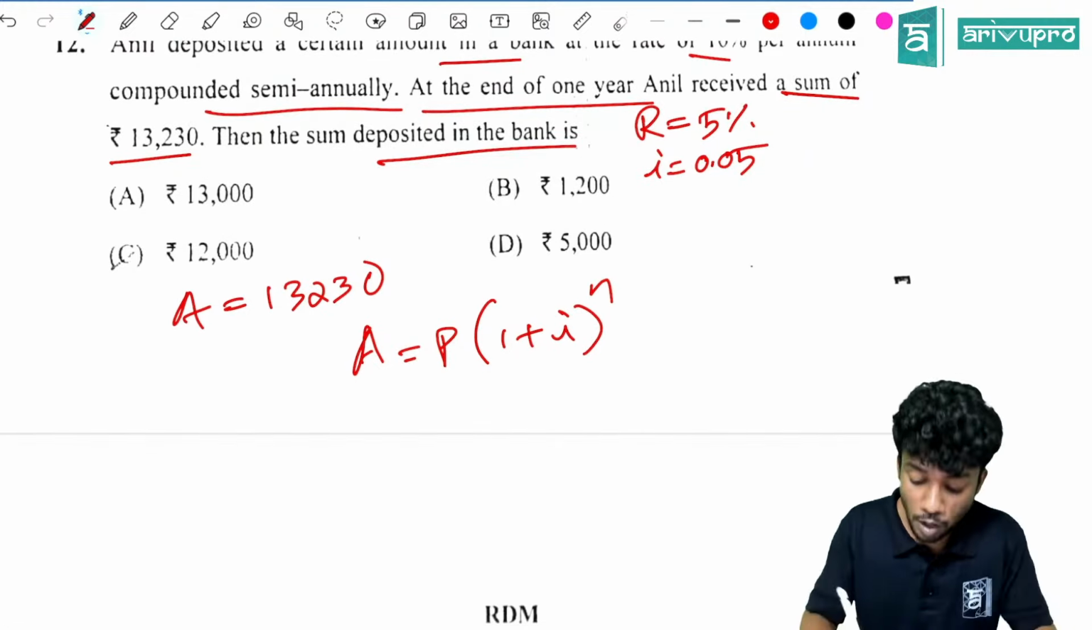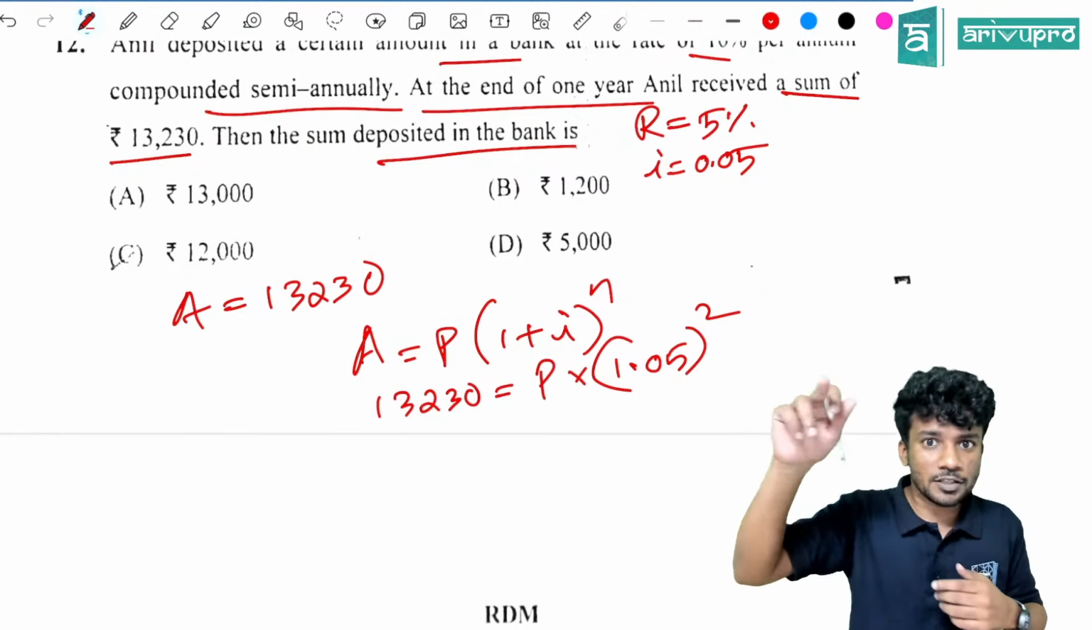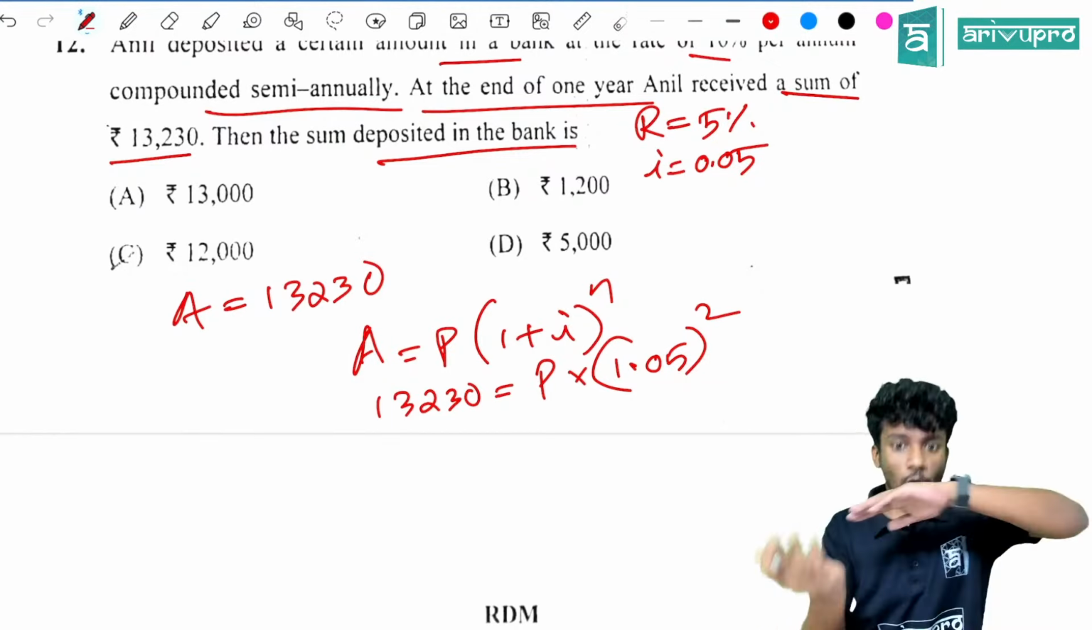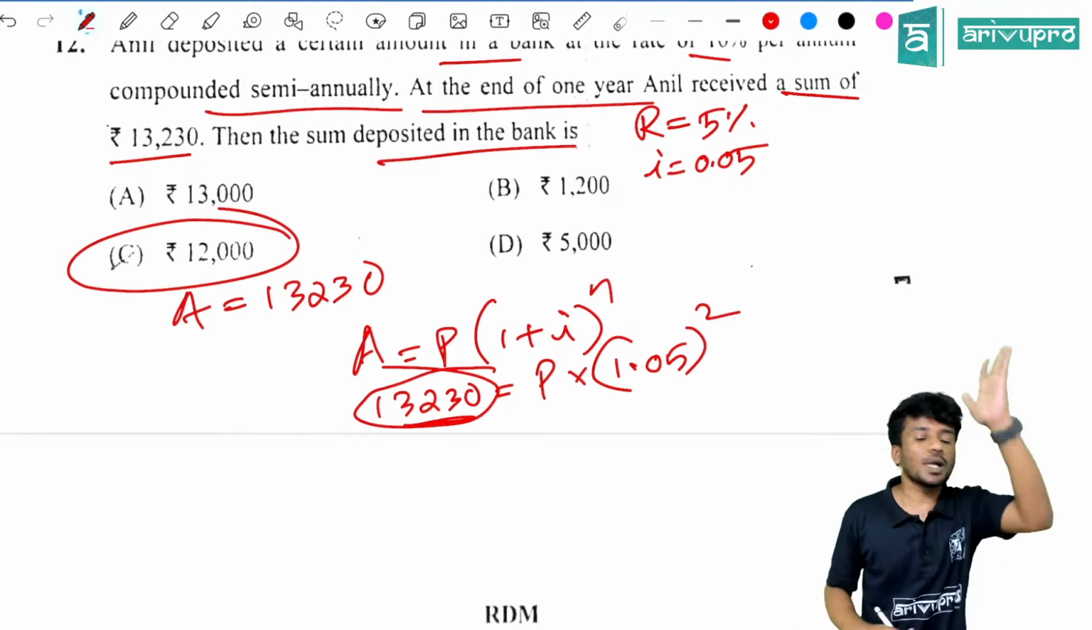What is the value of A? That is 13230, which is equal to P into 1 plus I, that is 1.05, the whole raised to 2. So how will you do it in the calculator? Find the value of 1.05 the whole square. Then find the reciprocal and multiply it with 13230, and you will get the answer as option C, 12,000.